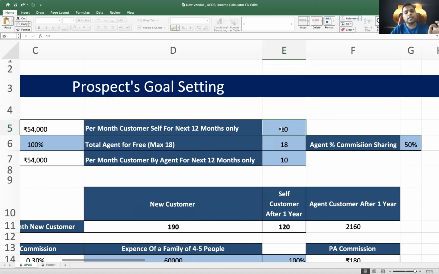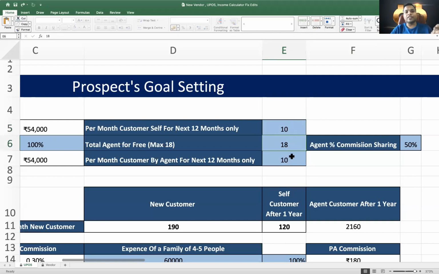And for that, we are asking you to only build a user base of 10 in each month. You can input that value here, how many users you can bring. And the best part of this sheet is, if you want to work more, you can write it here. If let's say you see that no, I can bring 100 customers every month who do their regular shopping, Big Bazaar, Big Basket, Shoppers Stop, or a nearby vendor, or paying the electricity bill, or paying the mobile bill, or buying loans, or buying cars, or whatever, right? So we are keeping it on a very lower side, which is only 10 users.